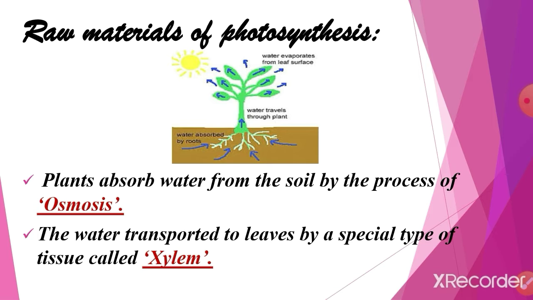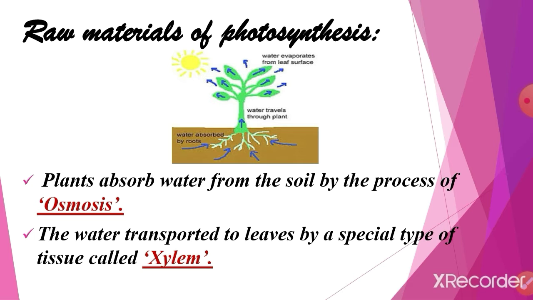Plants absorb water from the soil by the process of osmosis. The water is transported to leaves by a special type of tissue called xylem. Each and every part of the plant works to prepare its own food. Roots absorb water from the soil by osmosis. This water is transported to other parts of the plant, which means the shoot system, by xylem. Xylem is a tissue which we can see by using a microscope.